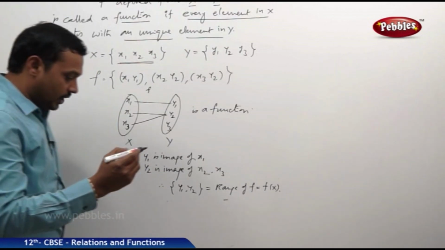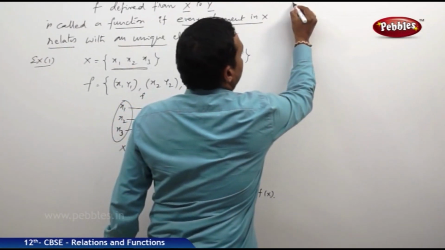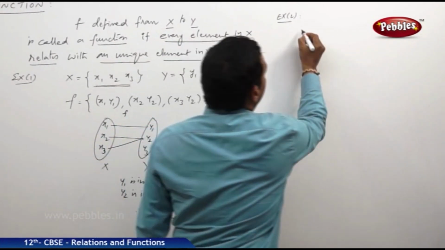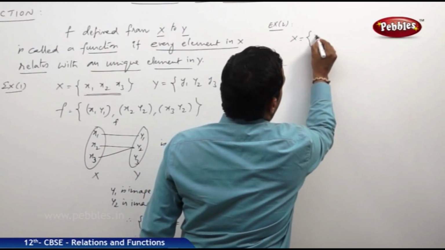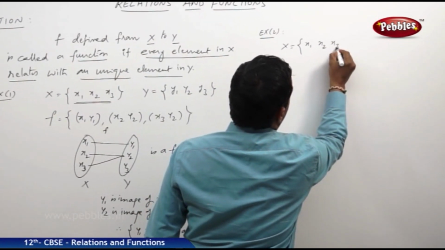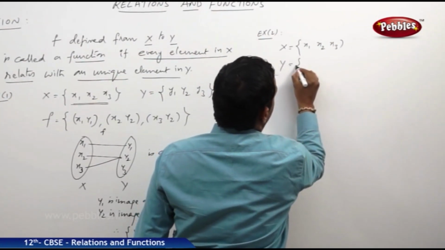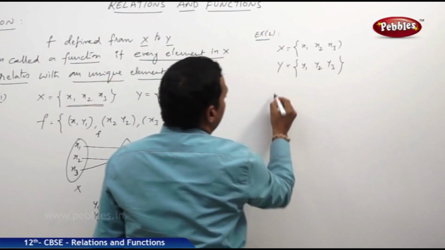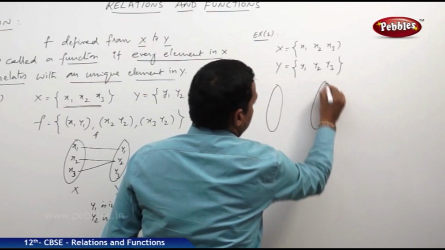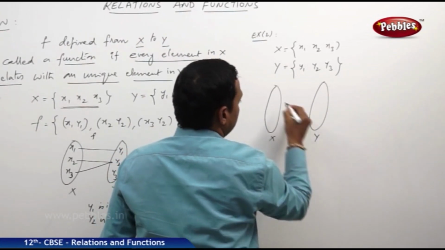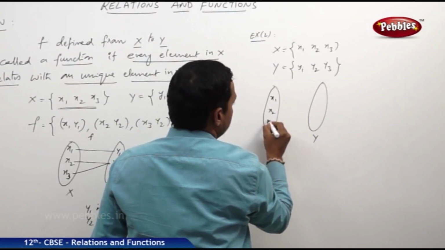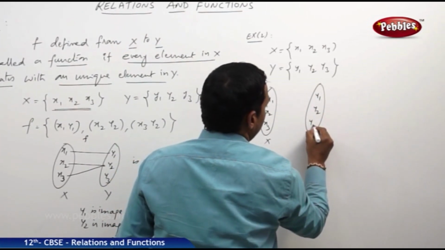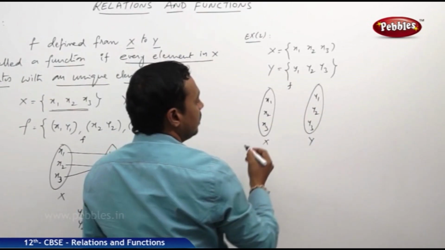Now let us take one more example. Example 2. I am taking the set x as x1, x2, x3, the other set y as y1, y2, y3, and define a relation f like this.